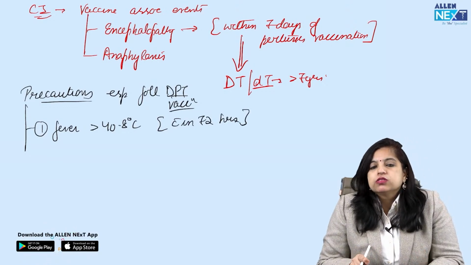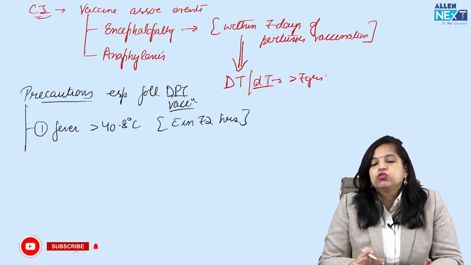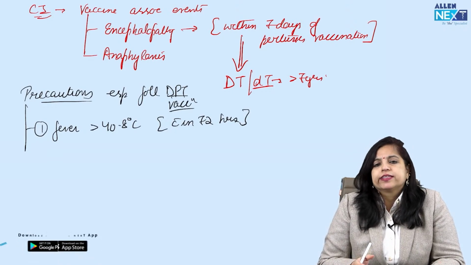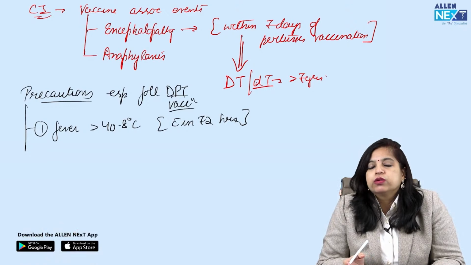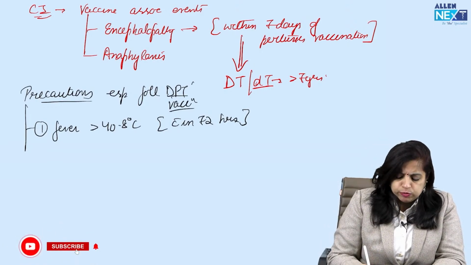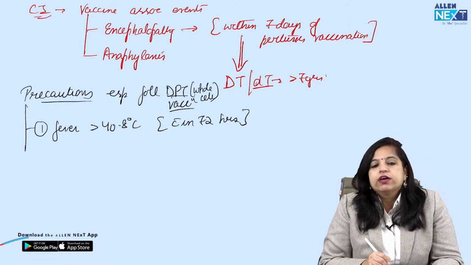So remember, this is not a contraindication for the repeat dose. Just you have to be cautious. You have to tell the parents and you can offer them that next time you take the acellular component DPT, do not take whole cell DPT, because all these we are reading are for whole cell. Understood? So one is fever.